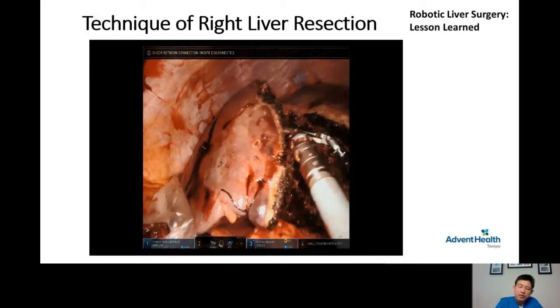And we learned this by doing living donor liver transplantation. We learned this by doing a 2-stage ALPPS procedure in our program. We watch the liver grow week by week. So this is why I can tell you that the liver will reach almost the original volume within about 4 weeks after a major liver resection.